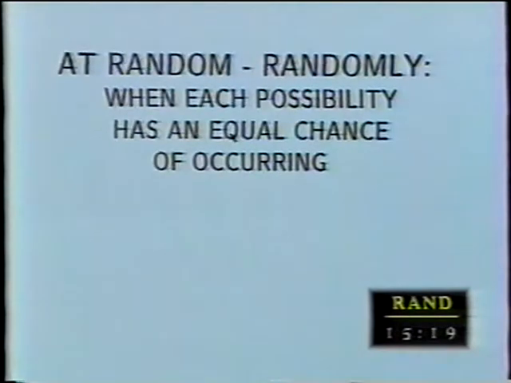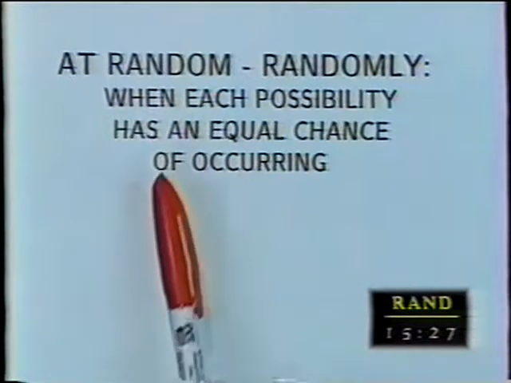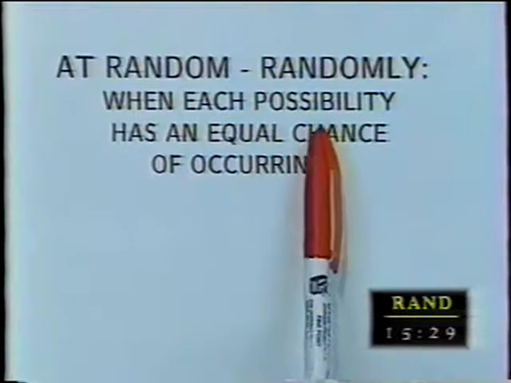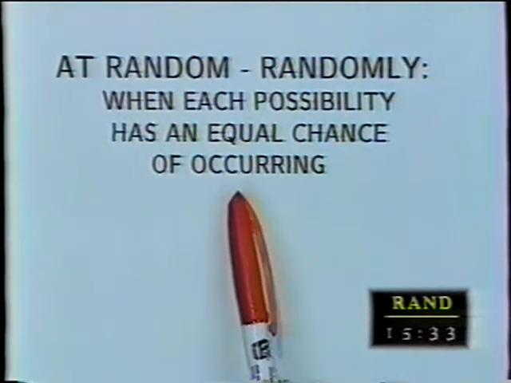However, when things are as random as they can be, we like to give a special name to it, and we call that at random or randomly. If we were to pick someone at random, it would mean I'd have to put everybody's name in the hat and draw a name, so that each person has an equal opportunity of being the one chosen.